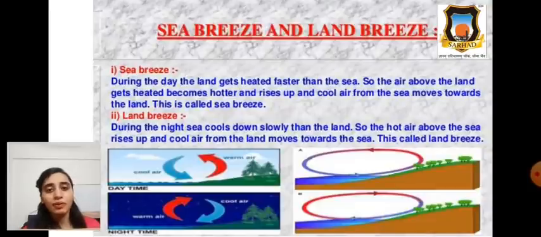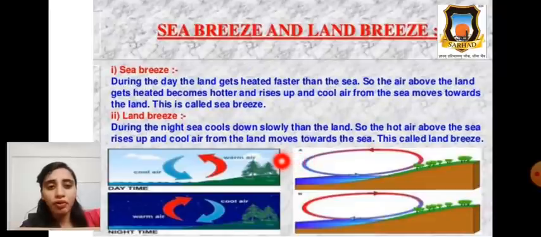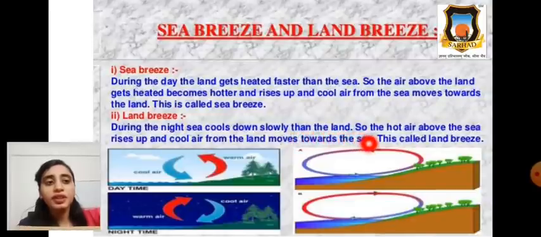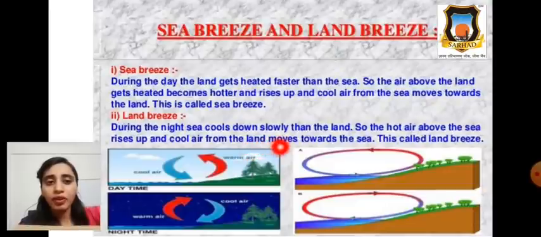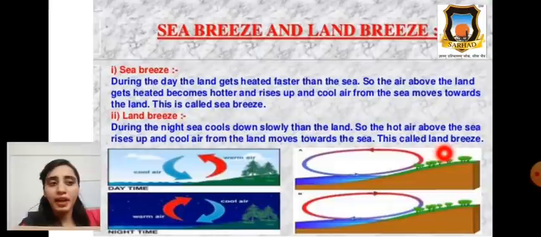This is opposite to the sea breeze. Understood? See in this figure, during night time, the sea cools down slowly than the land, so hot air above the sea rises up and cool air from the land moves towards the sea. This is called land breeze. Understood?